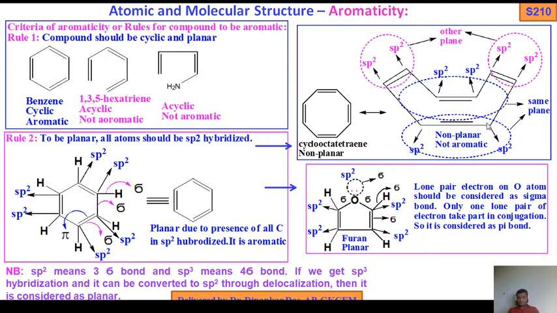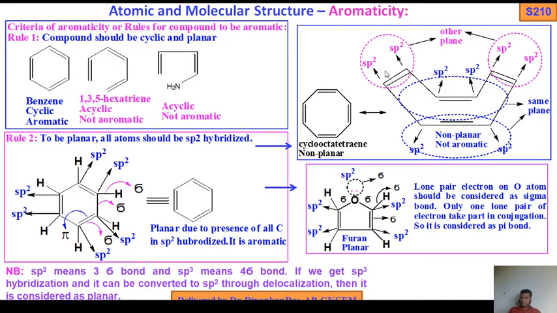If you write the boat-like puckered structure, what will happen? This structure has one sigma, one pi bond, another pi bond, and another pi. This carbon is sp2, this carbon sp2, this carbon sp2, this carbon also sp2.